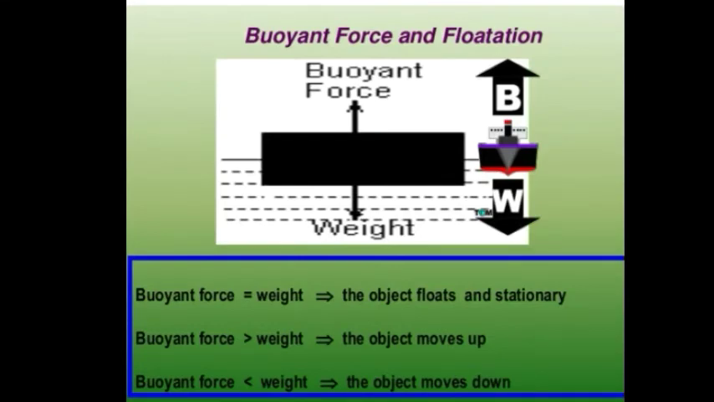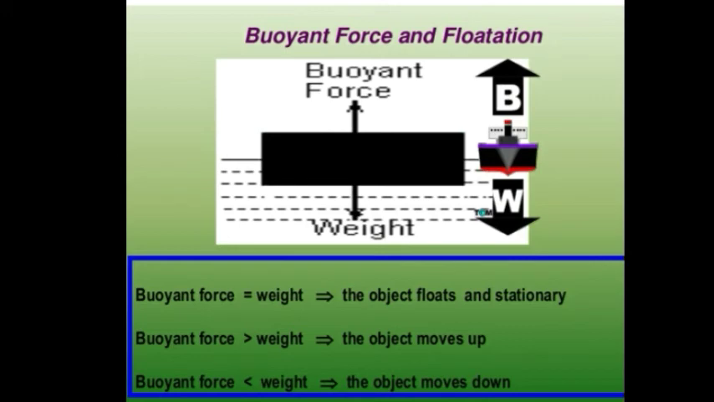Now there are two forces acting on an object when it is immersed in the liquid. One is the buoyant force, which acts vertically upwards, and it is the force exerted by the liquid on the object. The second force is the weight of the object, which acts vertically downwards. If the buoyant force and the weight are equal, then the object floats.